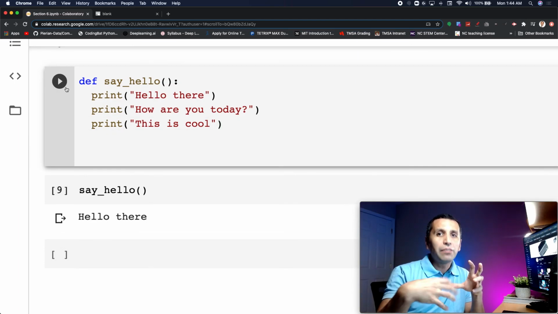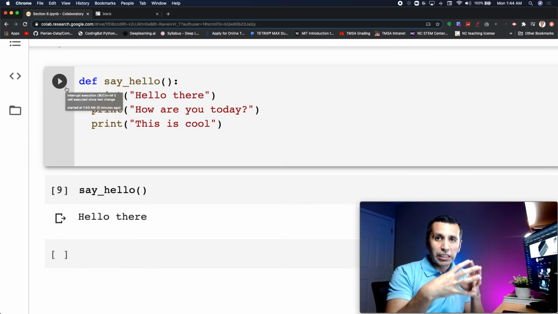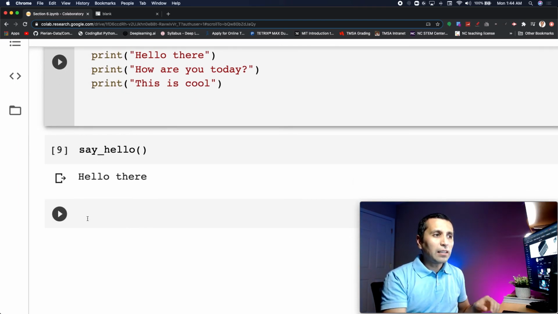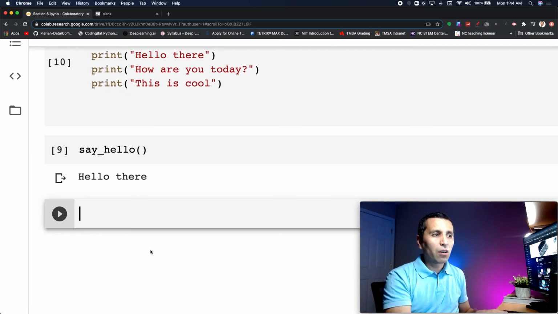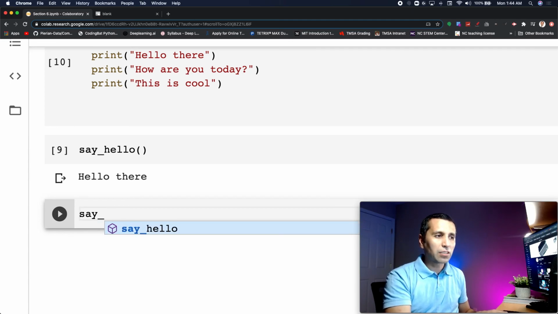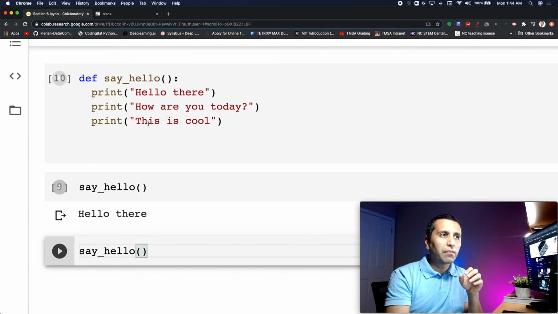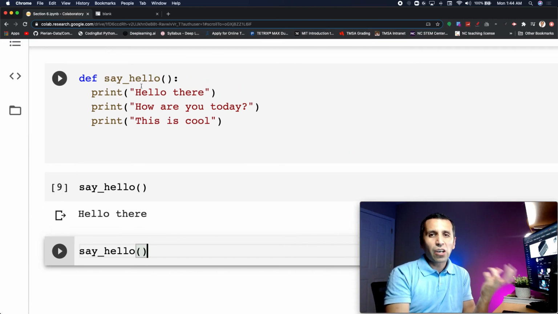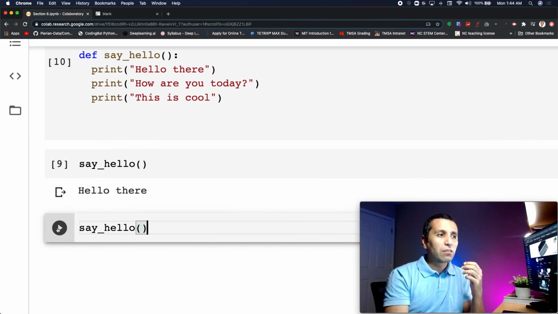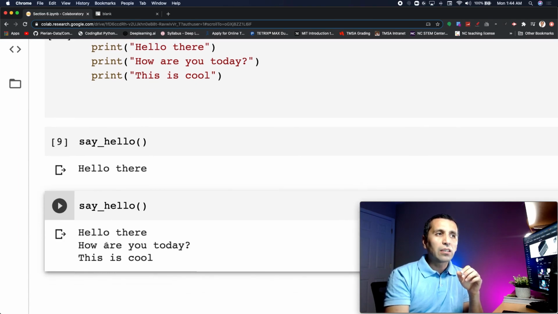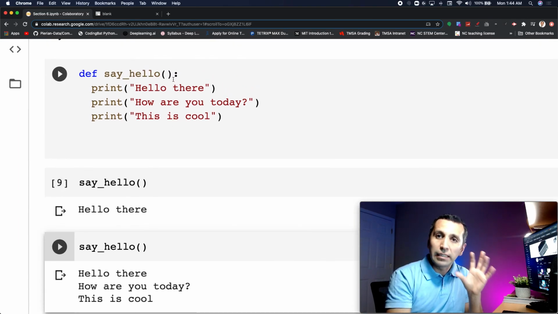That means I defined it, so I just created a new one. Now, if I need this code again, I will just call my function, say hello. That is the name of my function. It's over here. I just need to call the name of the function. If I run it, it is going to execute everything we have in that package.